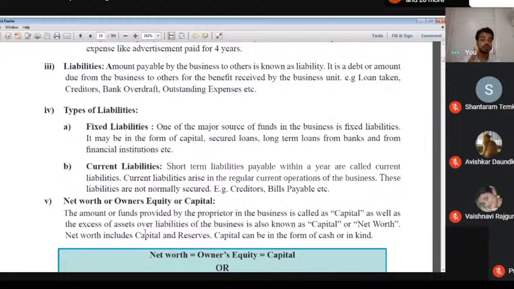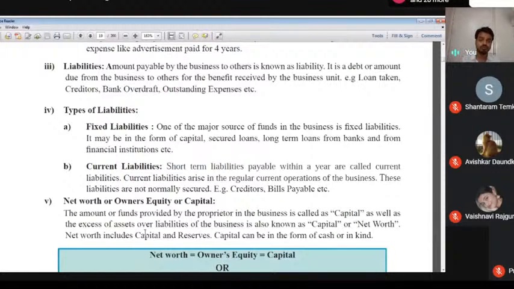There are two types of liability. The first one is fixed liability, the second one is current liability. Just like we studied fixed assets and current assets a minute or two ago, if any liability lasts more than 1 year, such as capital, secured loans, long-term loans from banks or financial institutions, it is a fixed liability.